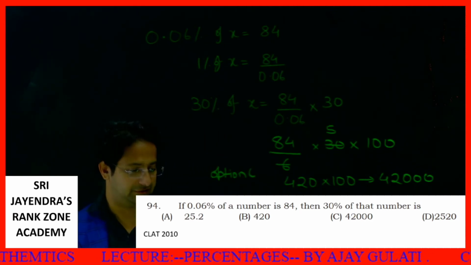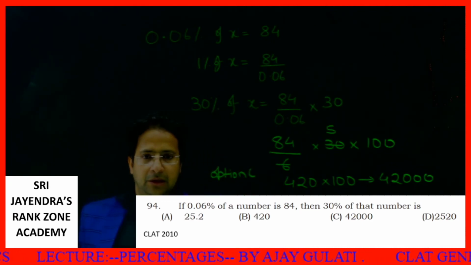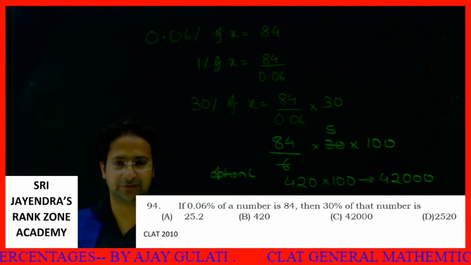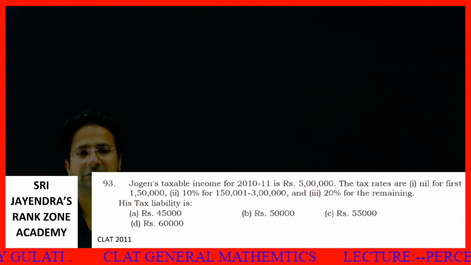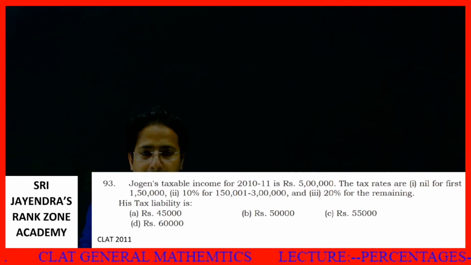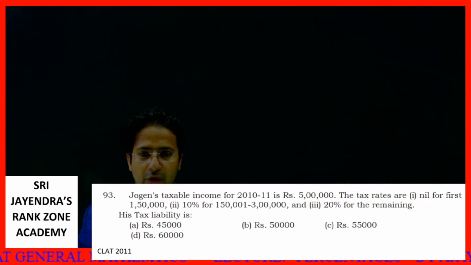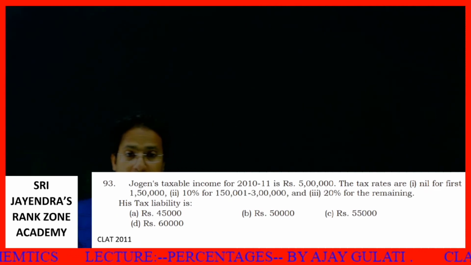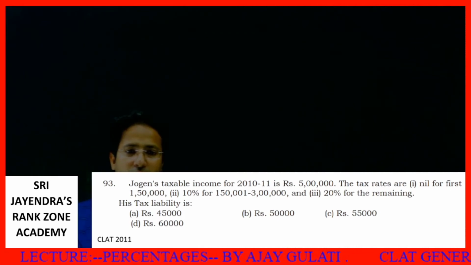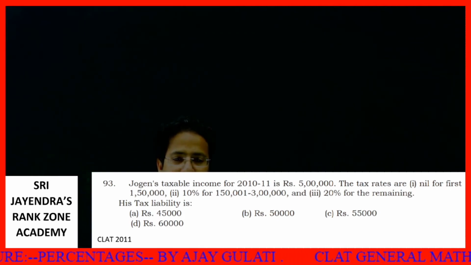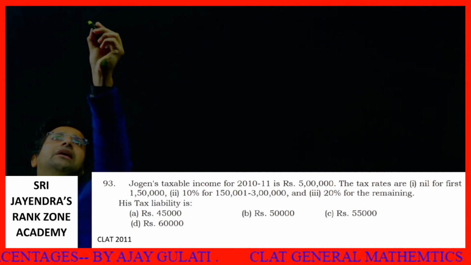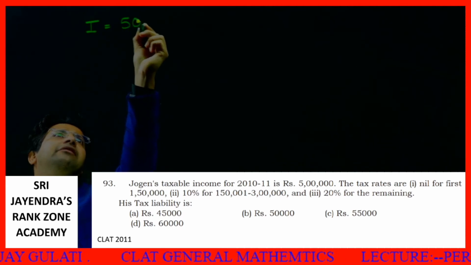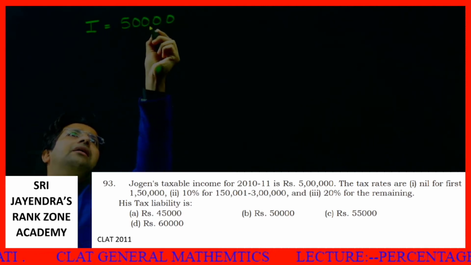Option C is our answer. I hope this is clear to all of you. Let's move to the next question, dear students. So this is a CLAT 2011 question. Jogan's taxable income for 2010-11 is rupees 5 lakh. See, the total income is how much? This total income is equal to 5 lakh.